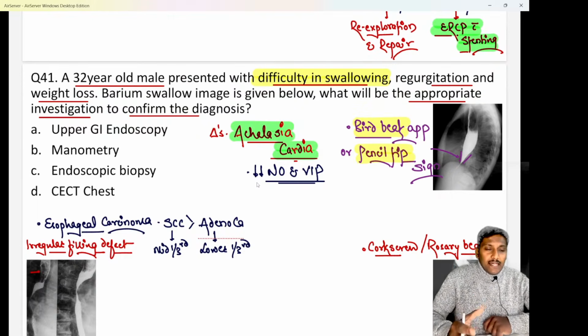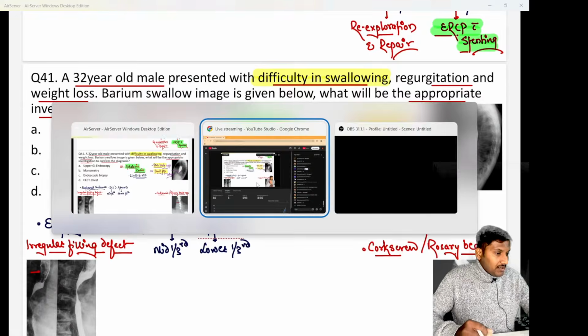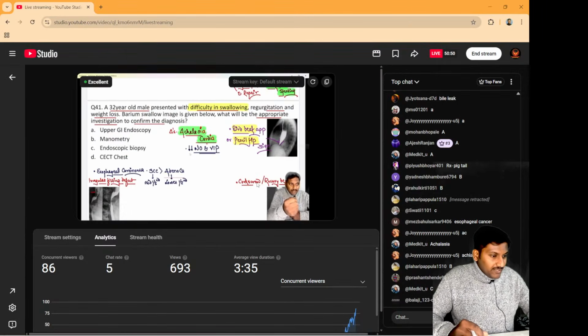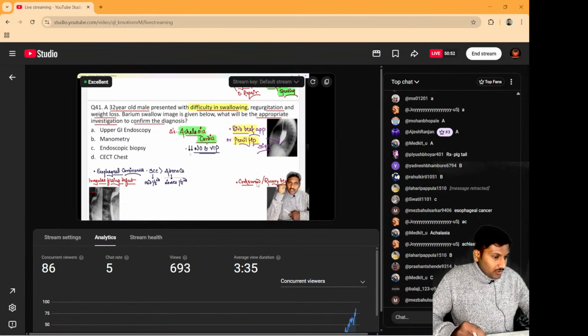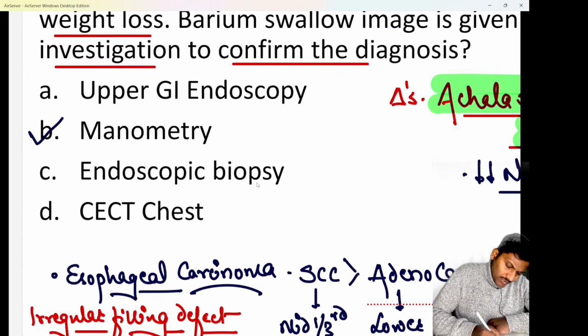Whereas when the lower esophageal sphincter is contracted, the pressure at the lower esophageal sphincter is very high. And to measure that pressure, I hope all of you are quite aware, all of you might have answered, the investigation of choice to confirm a case of achalasia cardia. Answer is nothing else but option B, that is manometry.